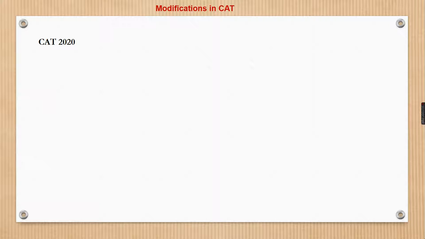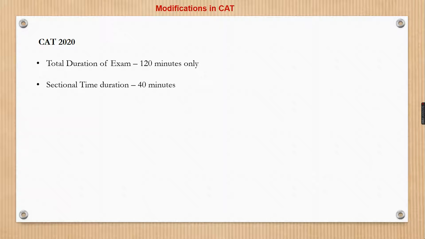Well friends, if you have attempted the CAT exam in earlier years, you will notice that there is a difference that has been introduced for the CAT exam from this year onwards. I'll give a very brief description of those changes that will be helpful for the earlier candidates as well as for the newer ones. First of all, the total duration of the exam has been reduced to 120 minutes only. Earlier it was 180 minutes or 3 hours, and now it has been brought down to 120 minutes.